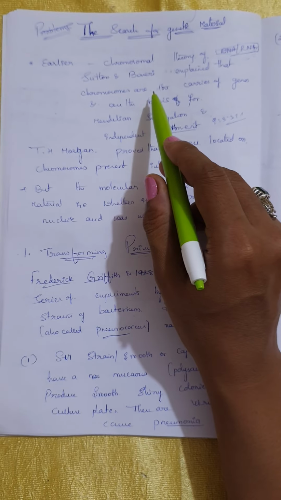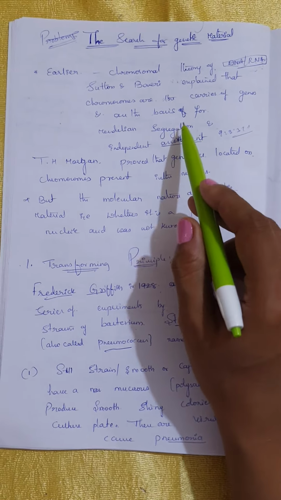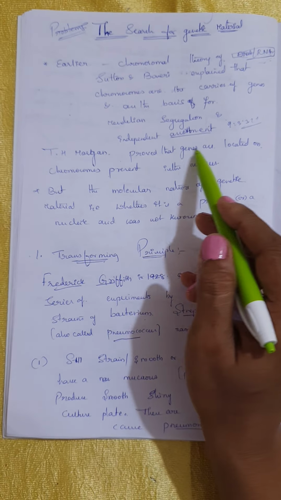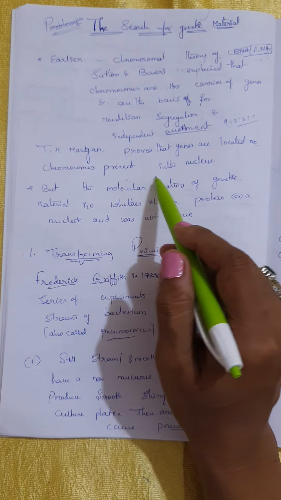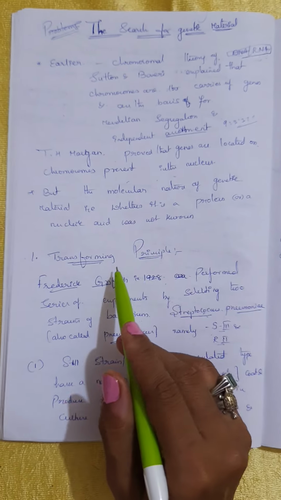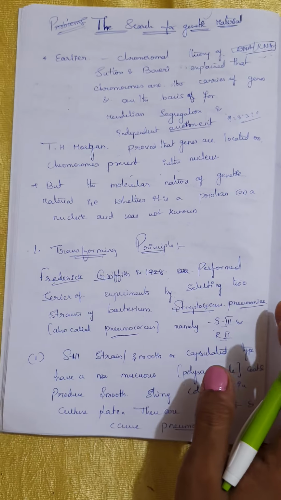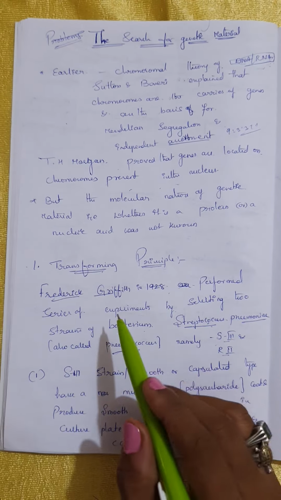Here Sutton and Boveri also tried to tell us that chromosomes are the carriers of the genes. Later T.H. Morgan proved that genes are located on the chromosomes present in the nucleus, but the molecular nature nobody has explained in detail. So here we will discuss some of these experiments.